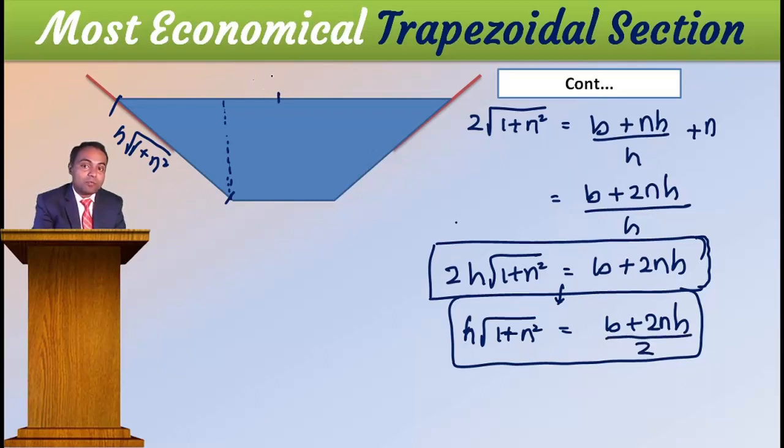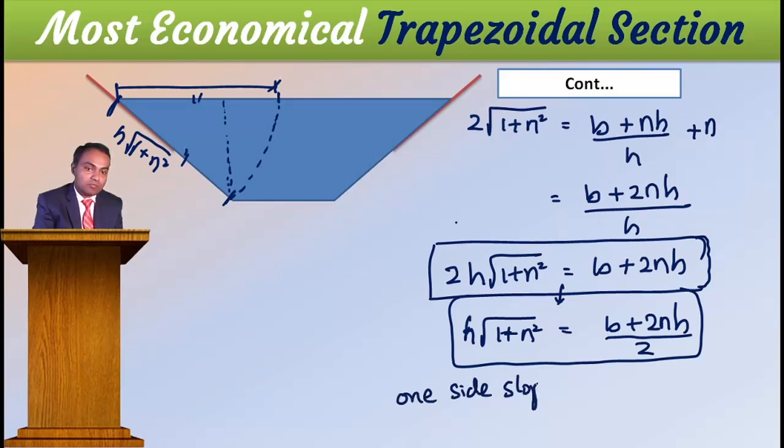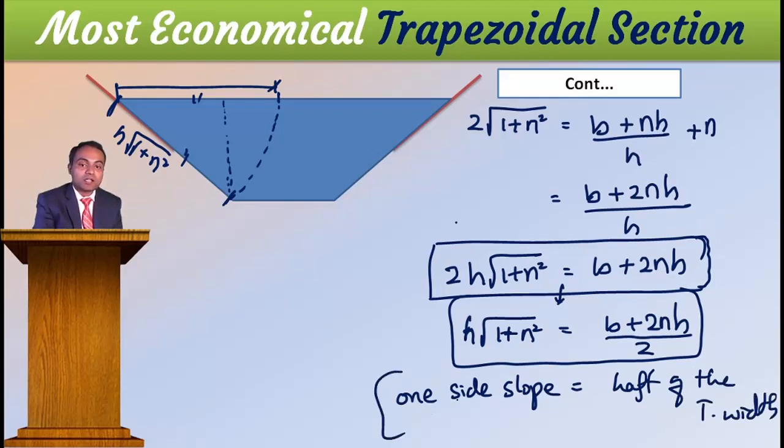B plus 2NH by 2 is half of the top width. And this is your H root of 1 plus N square. These two are equal. Then I can state that one side slope length must be equal to half of the top width. Correct? This is your most economical condition.